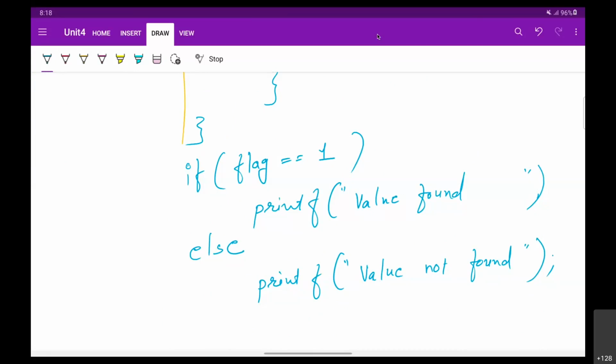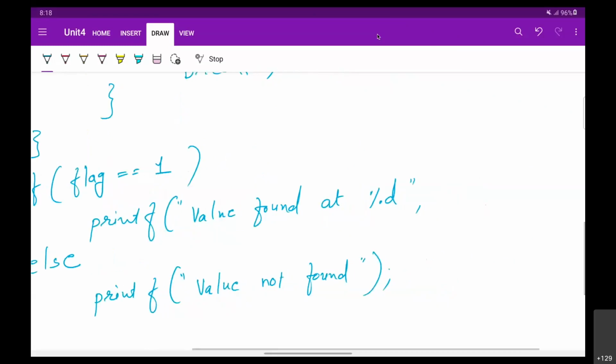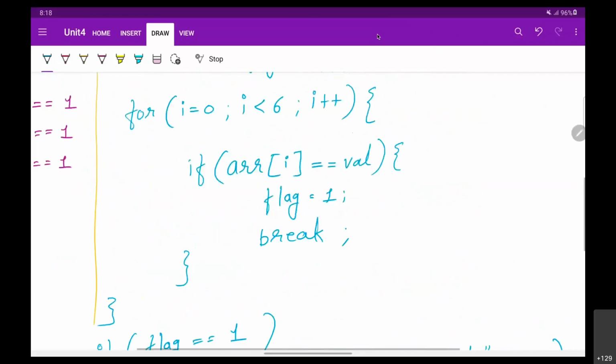मुझे उसकी index value चाहिए, या तो फिर मान लो कि उसकी position चाहिए, कौन सी पोजीशन पे वो वैल्यू है. If we do require that position, then we can also have that position: value found at %d, because we want to print that position. और वो पोजीशन आपको कहां से मिलेगी? Can anyone tell me what will be the position of that number?